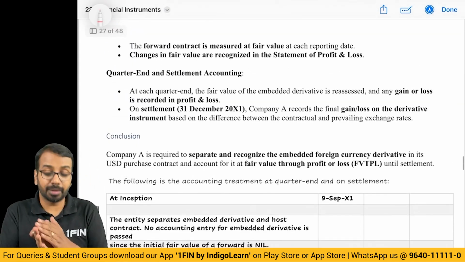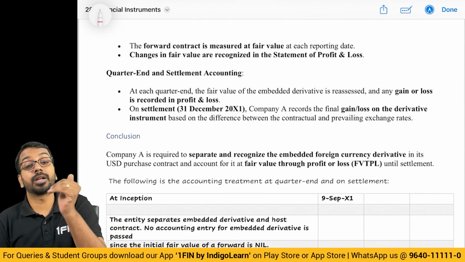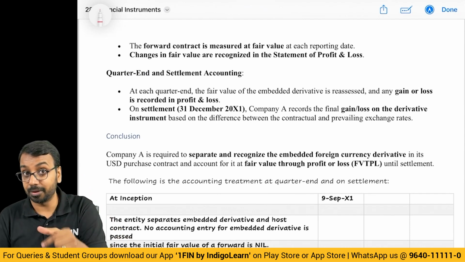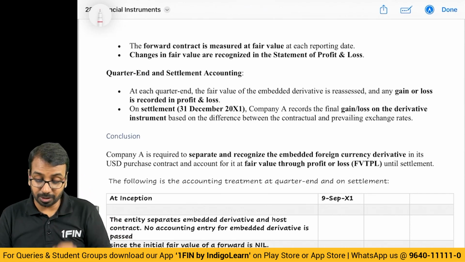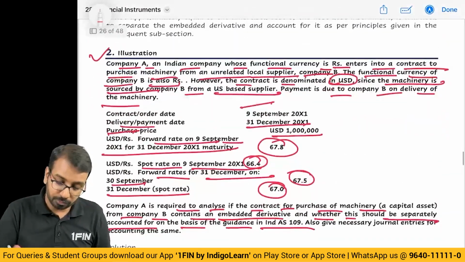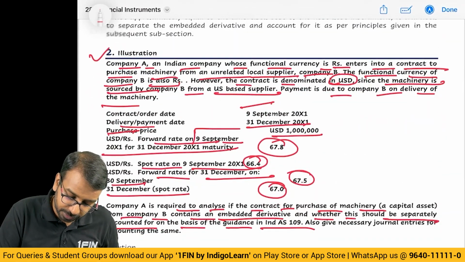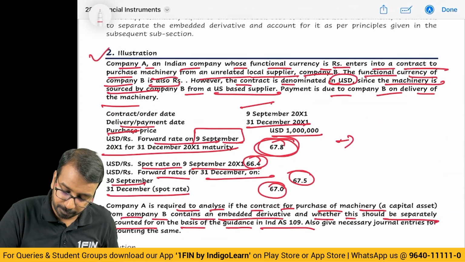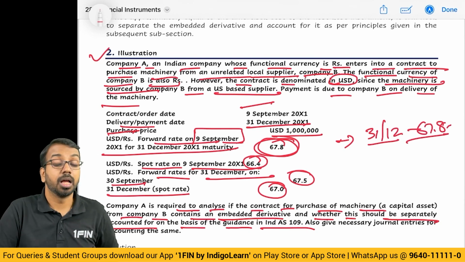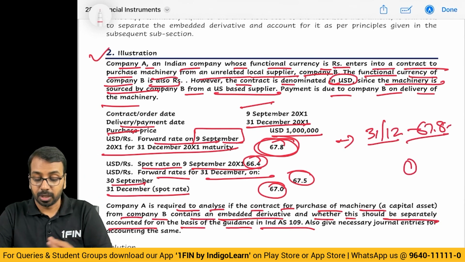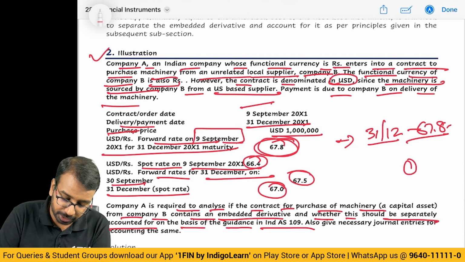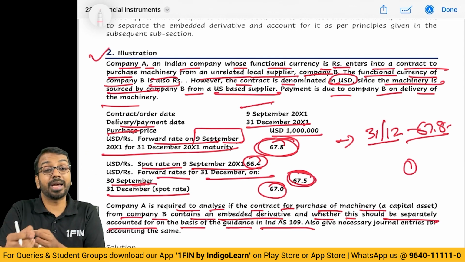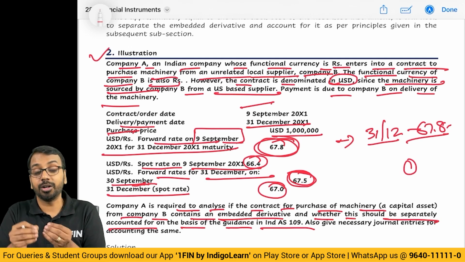Initially, you have two parts. One is a foreign currency derivative. That foreign currency derivative, initially, what is the fair value? See, on 9th of September, the quote for 31st December is 67.8. The fair value of the forward contract is 0. Subsequently, on 30th of September, the price becomes 67.5. So then we will account for changes in the value of the contract.